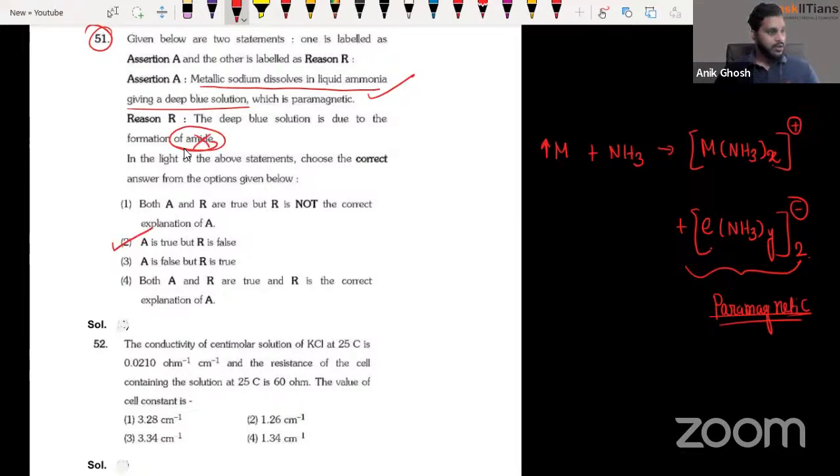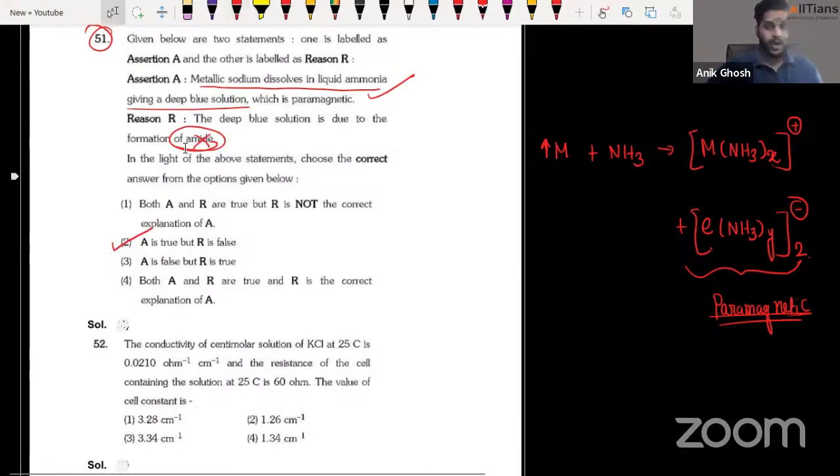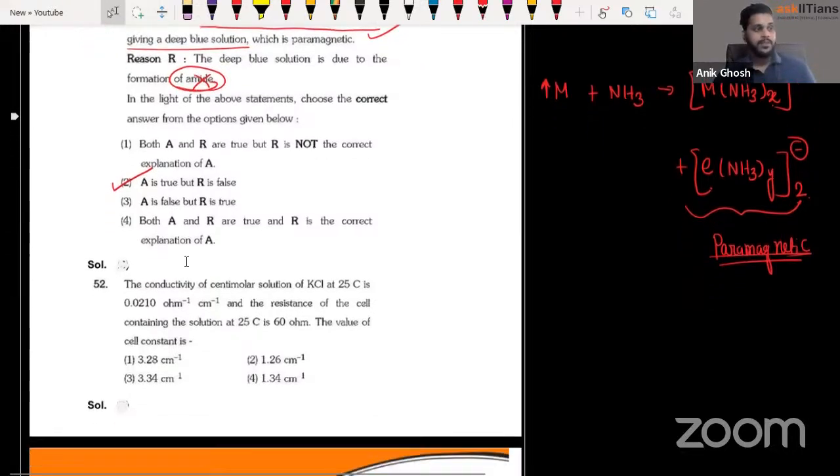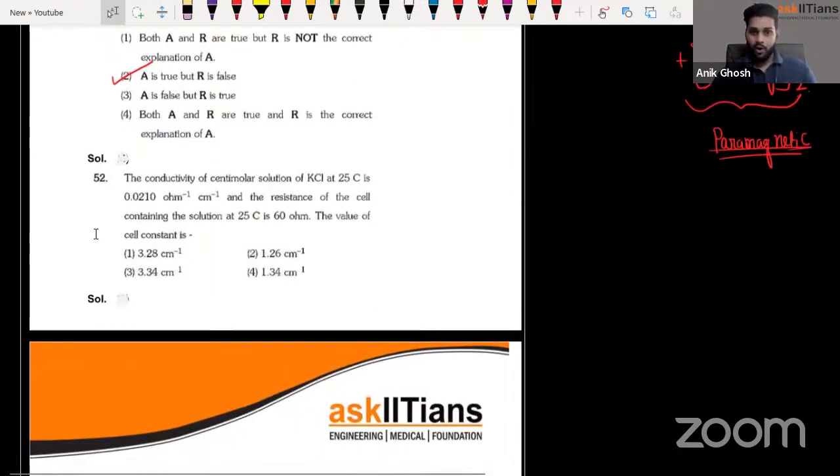Okay. All right, guys. So if you have got this correct, you're going to get +4. Otherwise, in all of the other cases, guys, it's supposed to be negative marking, or if you haven't attempted, you are not going to get any marks there.